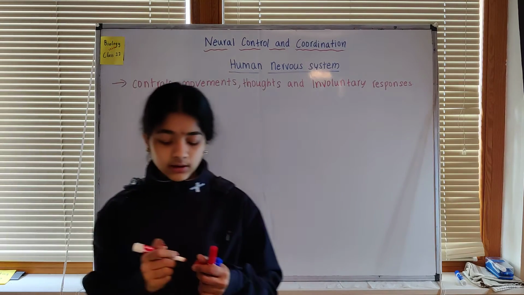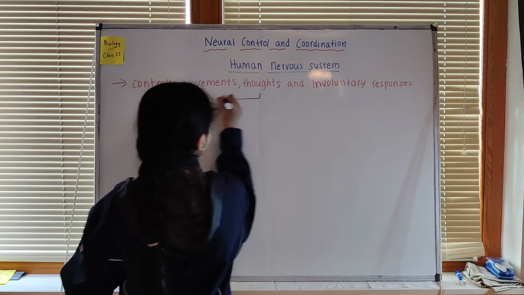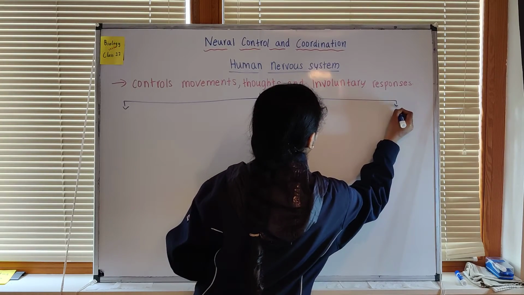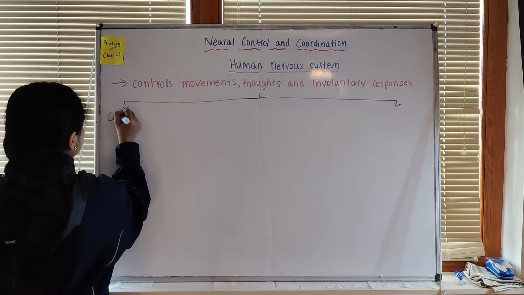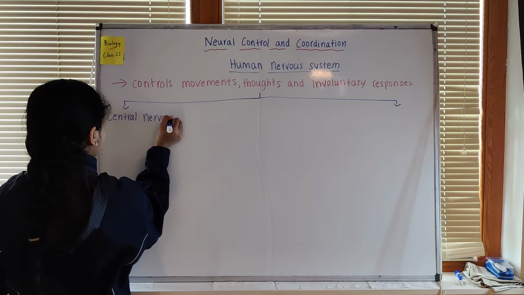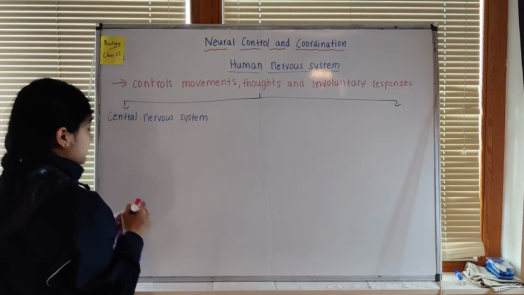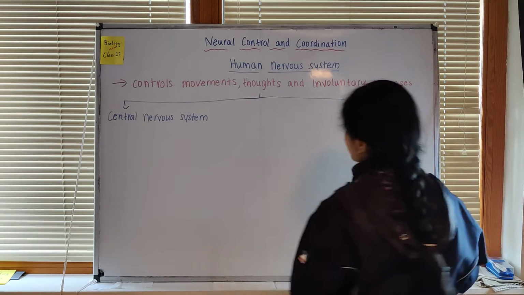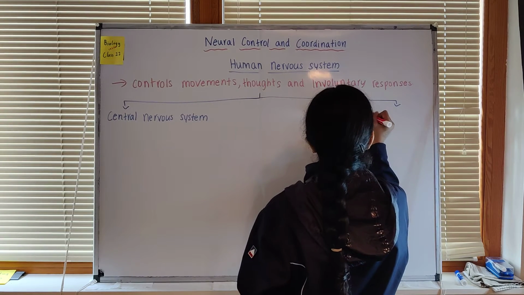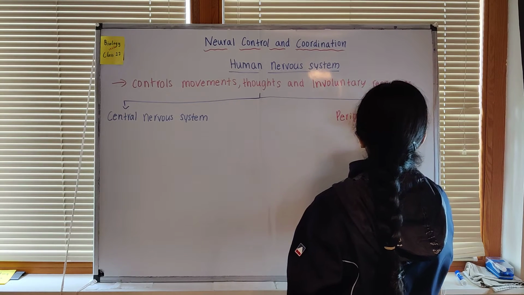So the human nervous system is divided into two categories. The first one is called the central nervous system, and the second one is known as the peripheral nervous system.